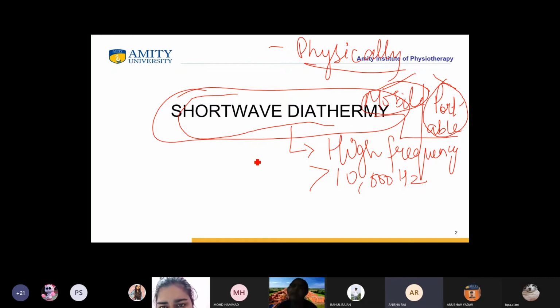Beta Anisha, we are talking about what we have discussed: the physical characteristic of a modality in terms of mobility, in terms of portability, in terms of weight. That is the physical characteristic of a modality. You are telling me the placement. We have not discussed it yet. Anisha, continue. Ma'am, it is mobile. It is not portable. Very good. It is high frequency.